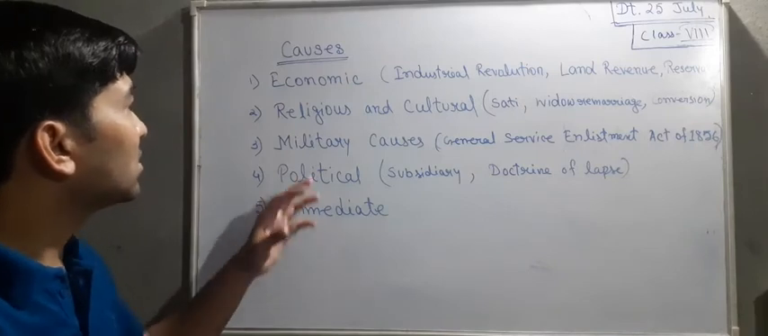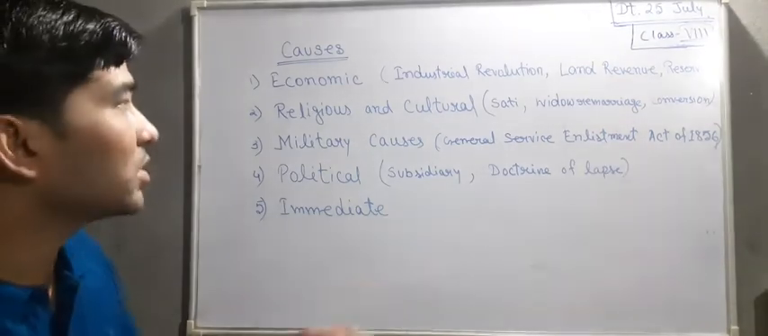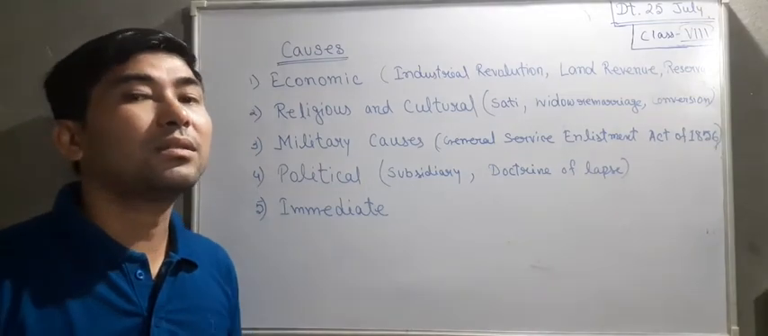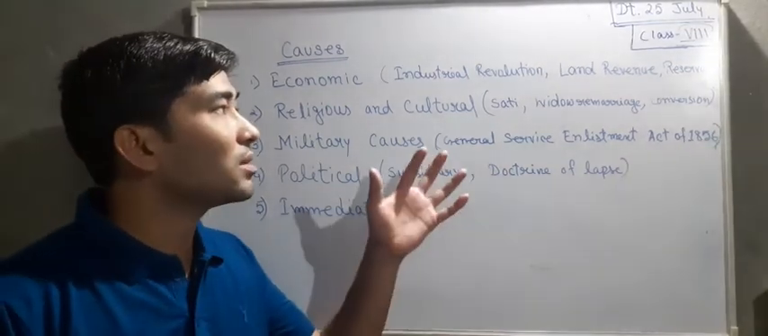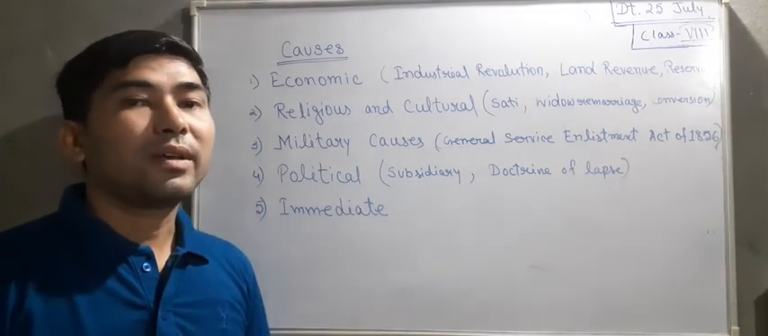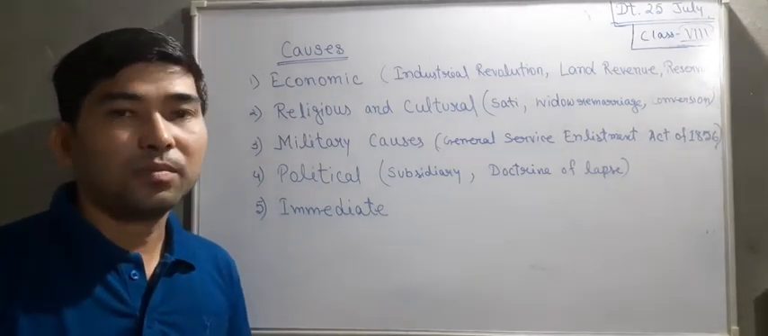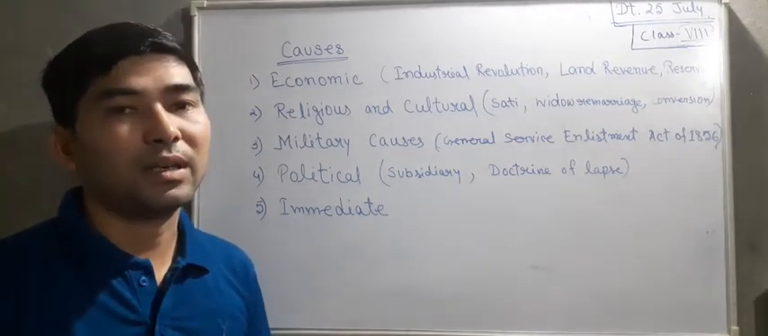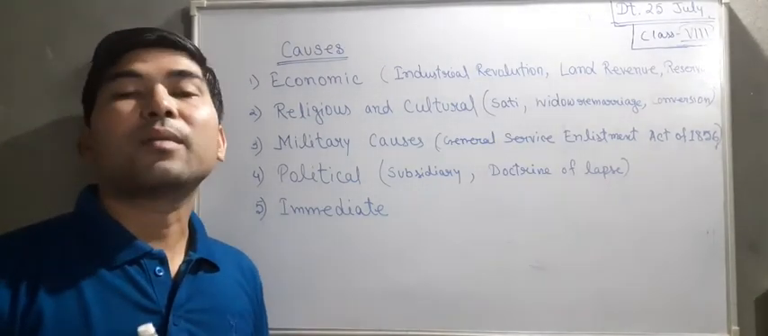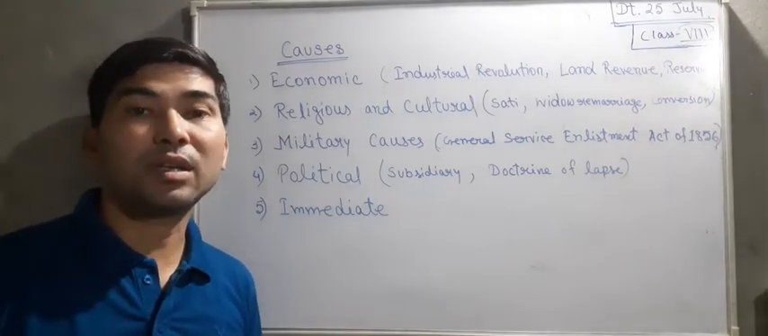The first cause is the economic cause. Under economic causes, we could see that the industrial revolution, land revenue system, reservation, and many other things were added. So let's see what the industrial revolution is. Industrial revolution means the growing of industries in Europe, through which cheaper products were being sold in India. Those cheaper products gave tough competition to the handmade goods produced in India.